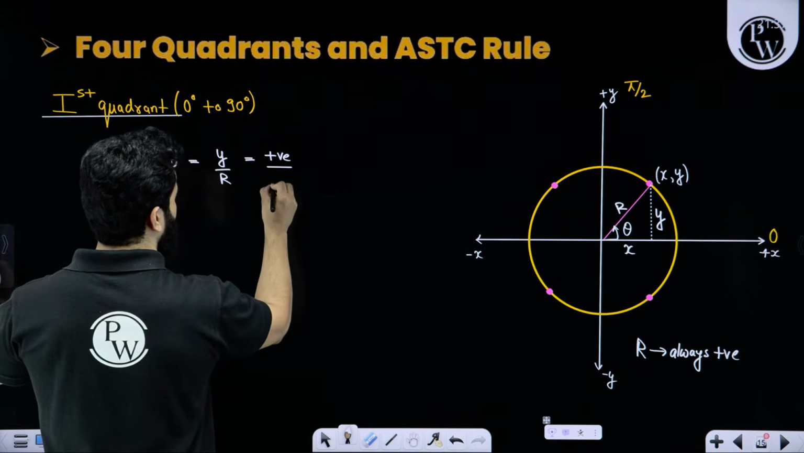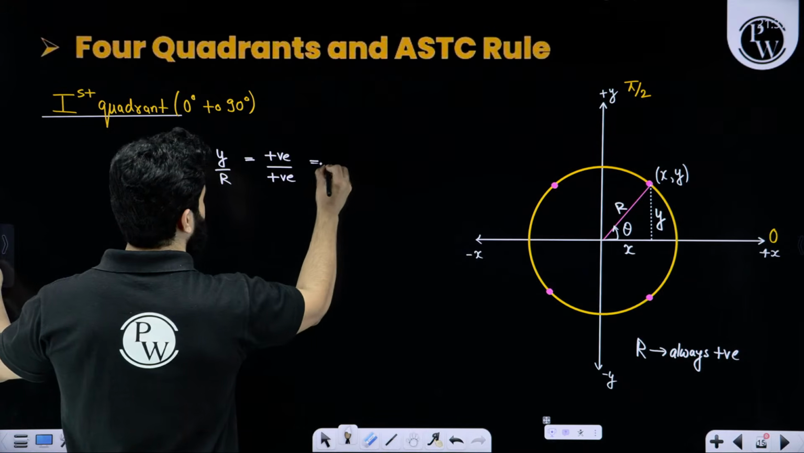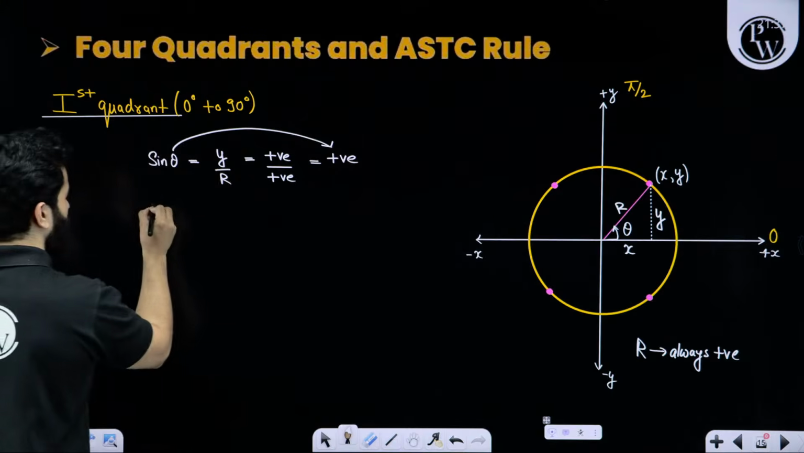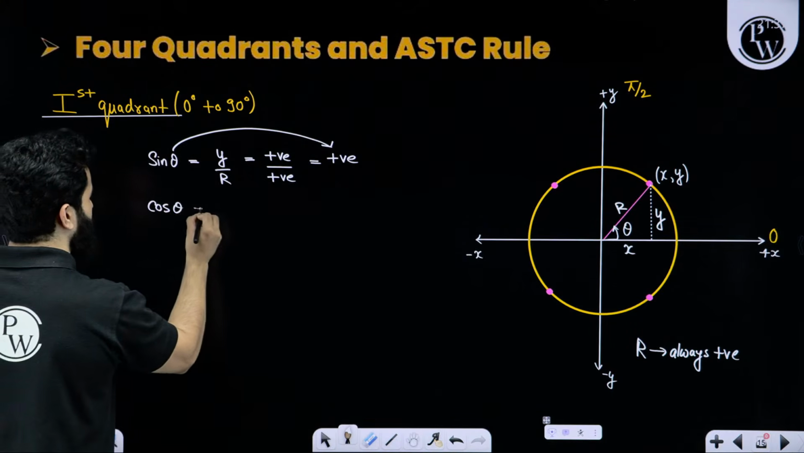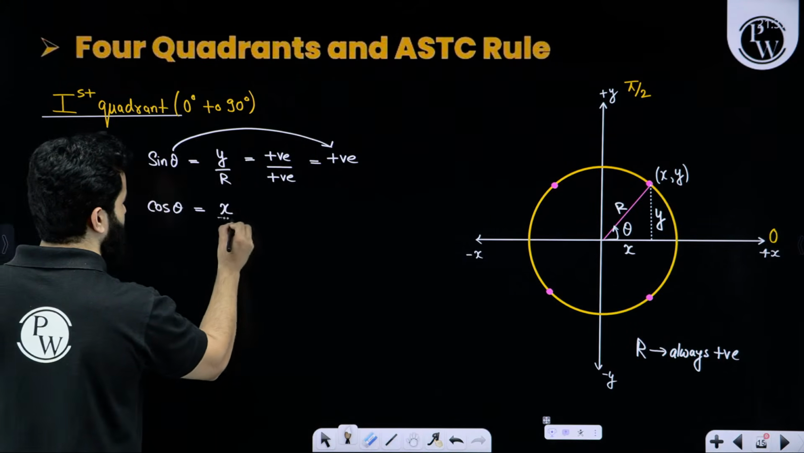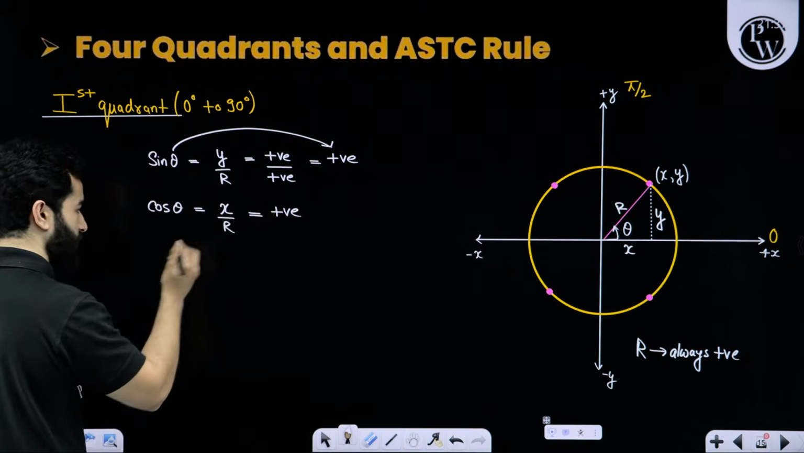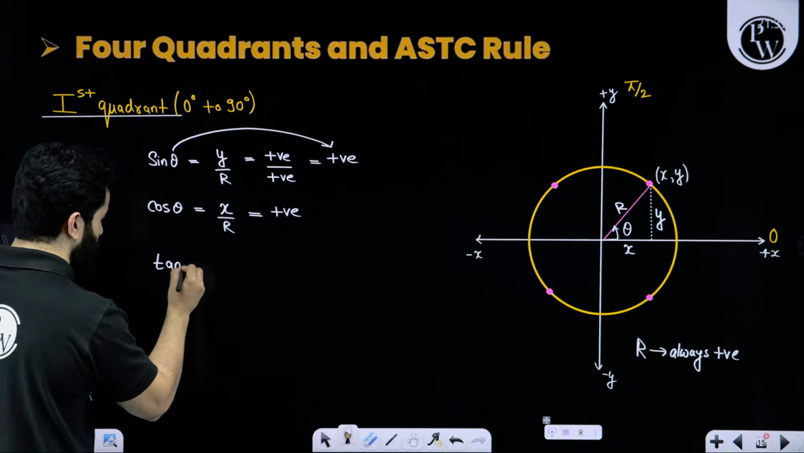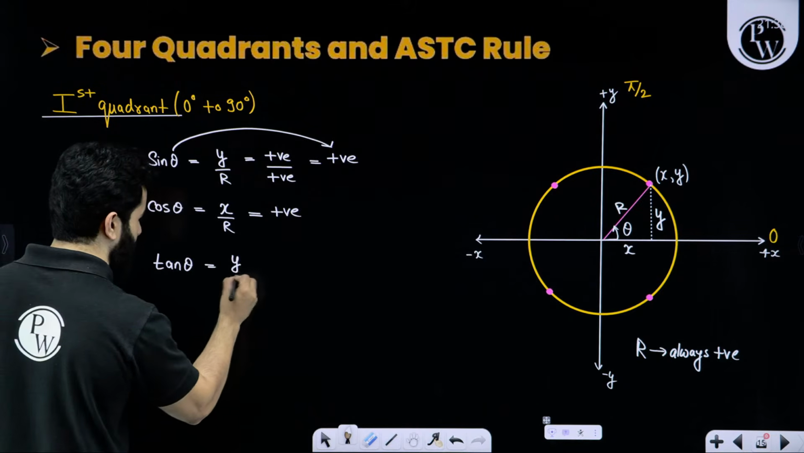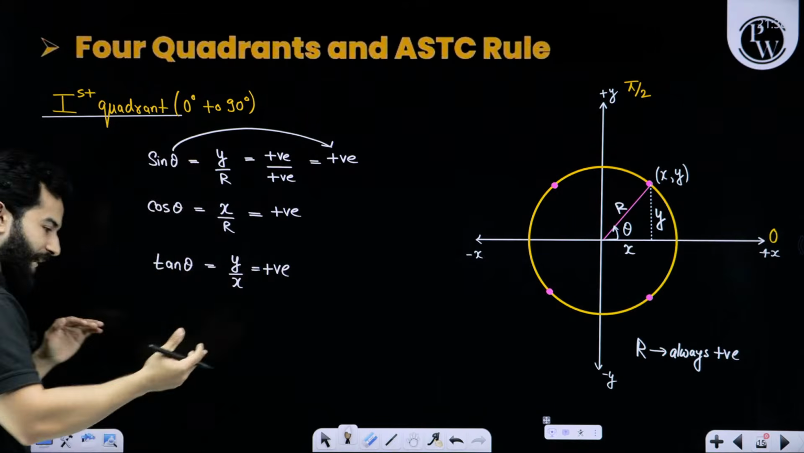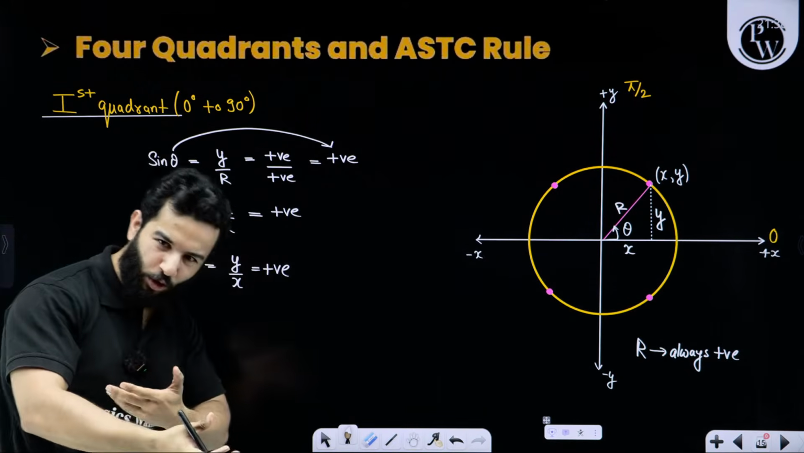R is positive and y is also positive. That means sine theta is positive. And if you pay attention, cos theta will be base upon hypotenuse, that means x upon r. This will also be positive because x is positive and r is positive. Tan theta will also be positive. This will be perpendicular upon x, which is also positive. If sine theta, cos theta, tan theta are positive, their reciprocals will also be positive.